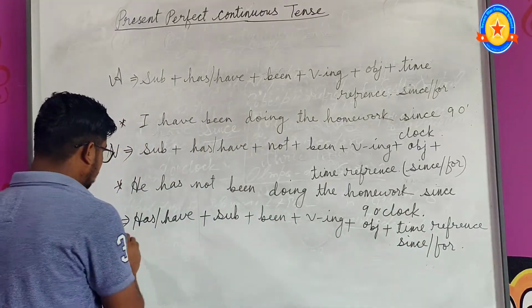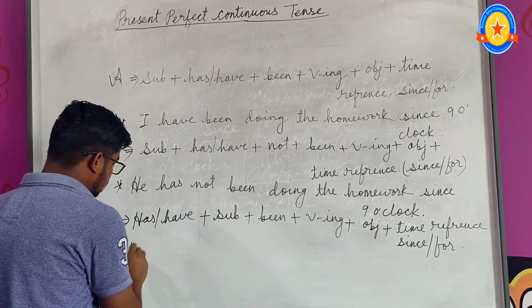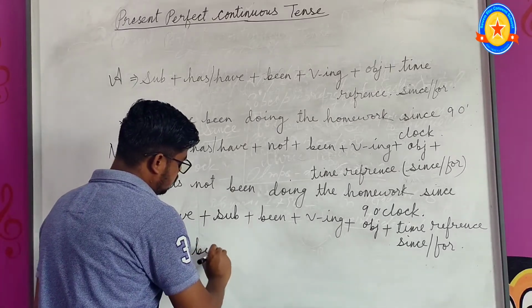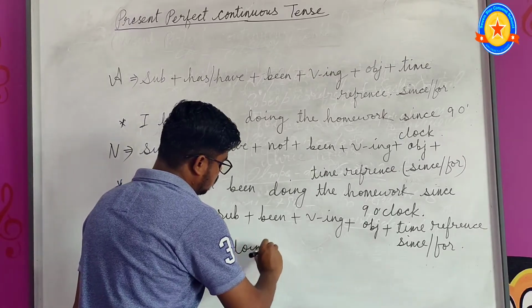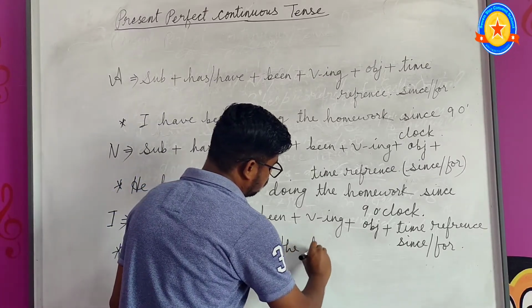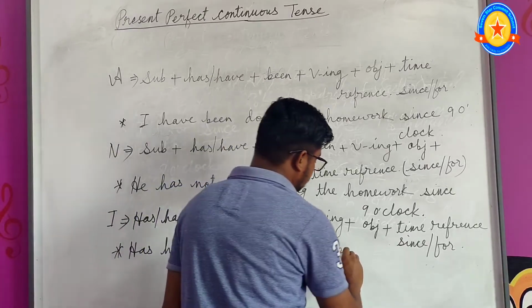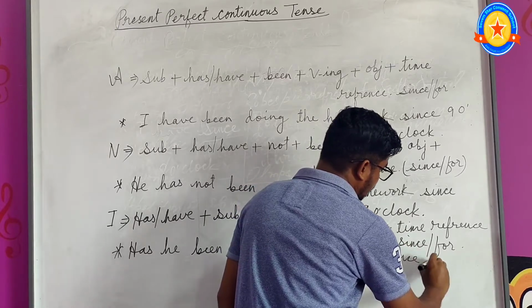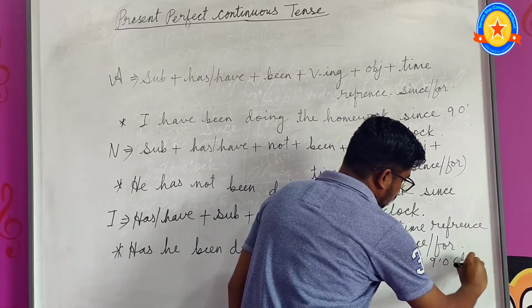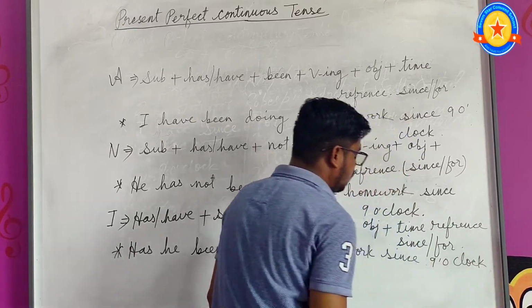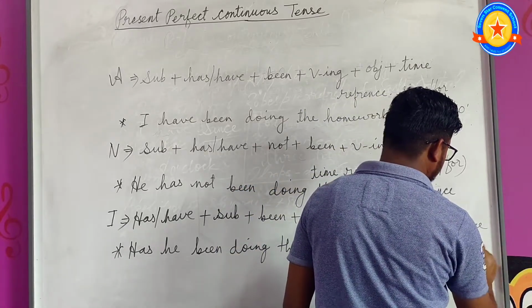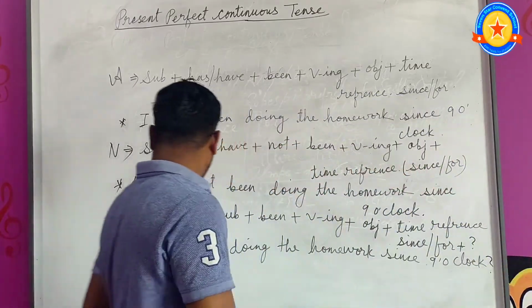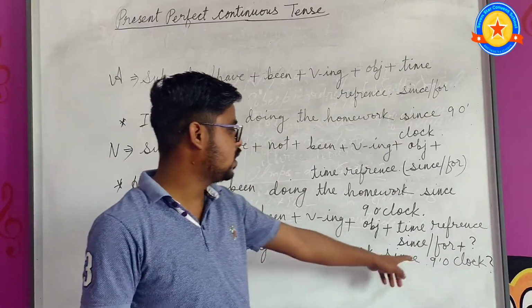So here for example, has he been doing the homework since 9 o'clock?